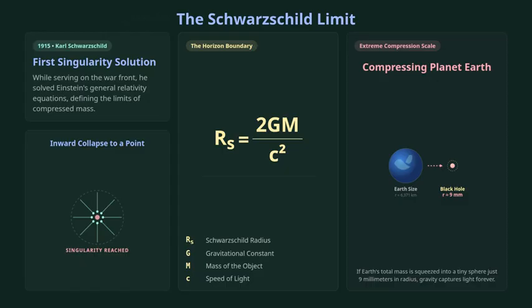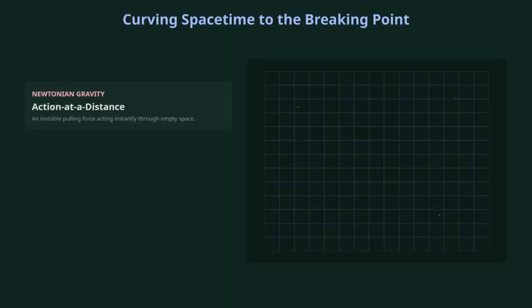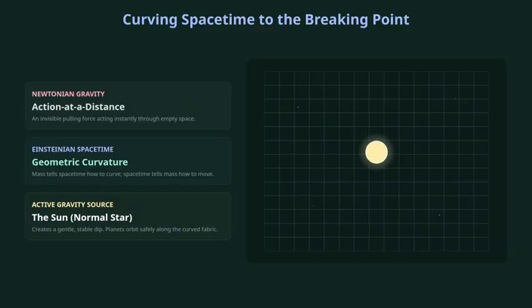a black hole. To understand why this happens, we must discard the Newtonian idea of gravity as an invisible pulling force. Instead, Albert Einstein showed that mass curves the very fabric of four-dimensional space and time. A normal star like our sun creates a gentle depression in this fabric, causing planets to orbit around it like marbles rolling around a bowl.